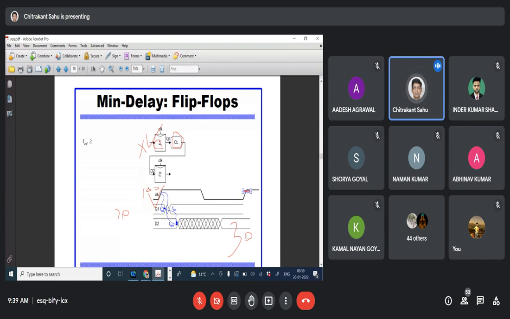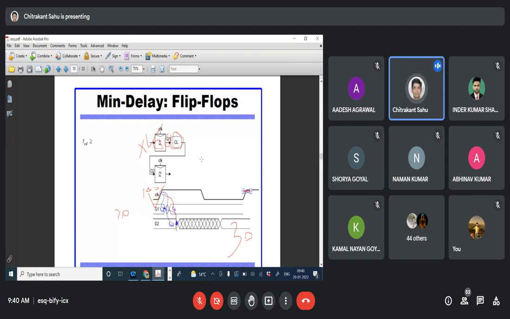But what does hold time mean? Let's say hold time is also 30 picosecond. That means your output, that is q1, should also be valid. This is the hold time with respect to a particular clock, with respect to the particular d2.